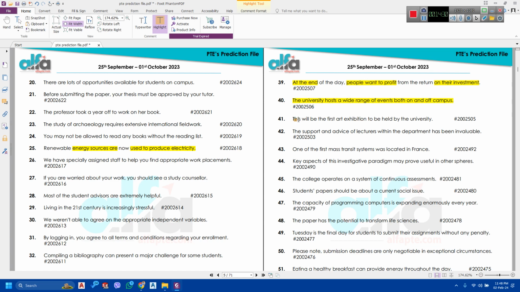So, for example, if you remember only a few words, you'll have to say something like, this will be first exhibition to be held, or something like this. It would be easier if you made a full sentence and not a senseless one.